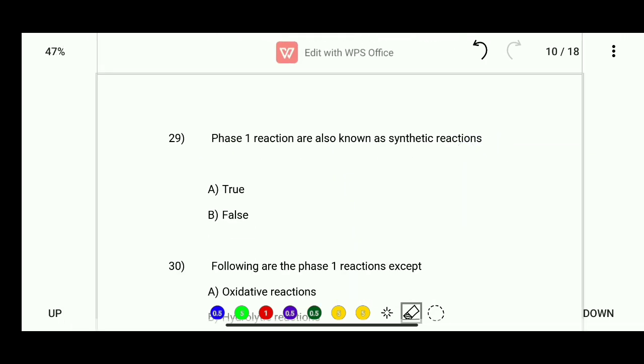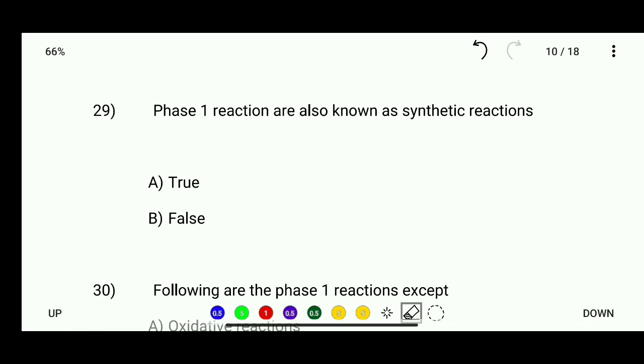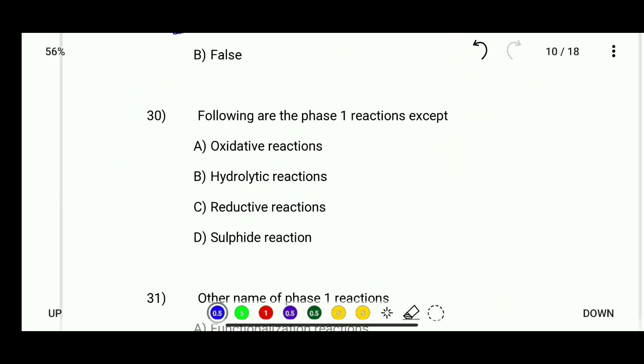Okay, so the second last question. Phase 1 reactions are also known as synthetic reactions. True or false? The statement that phase 1 reactions are also known as synthetic reactions is false. Okay, so the last question for today's video: the following are phase 1 reactions except oxidation reaction, hydrolytic reaction, reductive reaction, and sulfide reaction. So the correct answer is that these all are phase 1 reactions except the sulfide reaction.